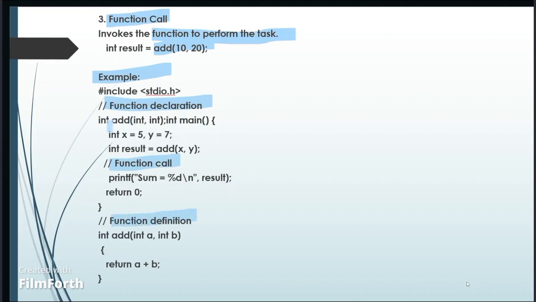In the function declaration, this tells the compiler that a function named add exists, which takes two int parameters and returns an int. The function definition is the actual implementation of the addition function. It takes the two integers a and b and adds them, and then the result is printed. In the function call, in the main function, we call add with the numbers a and b, store the result in a variable, and print the result.